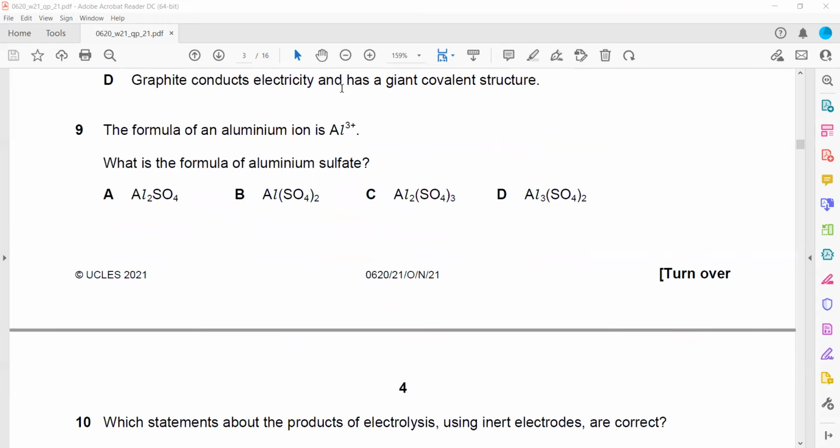The formula of aluminium ion is Al 3+. What is the formula for aluminium sulfate? Aluminium is 3 plus. Sulfate is SO4, and what is the charge? -2. Whenever we first simplify the valency, then we cross multiply. So this 2 will come with aluminium and 3 will come with sulfate. So the formula for aluminium sulfate will be Al2 (SO4)3. So it matches with option C.